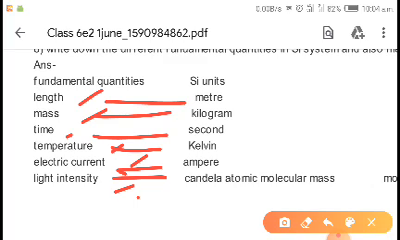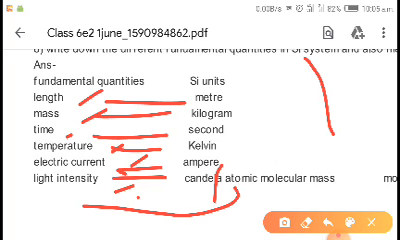And there is slightly a printing mistake. There will be atomic molar mass, these things will come at this place. The amount of substance, its unit will be mole. I will try to adjust it in the given PDF.